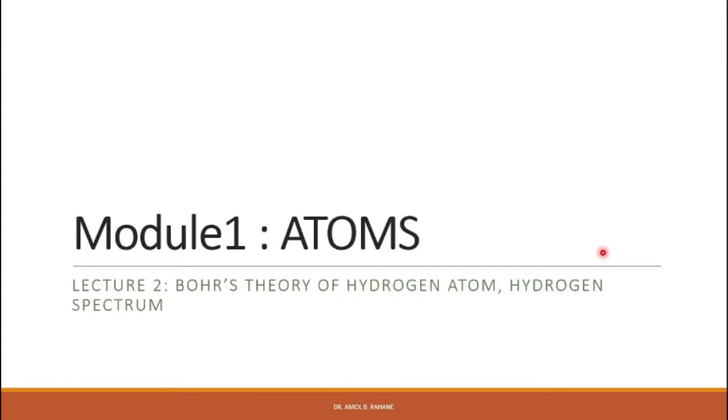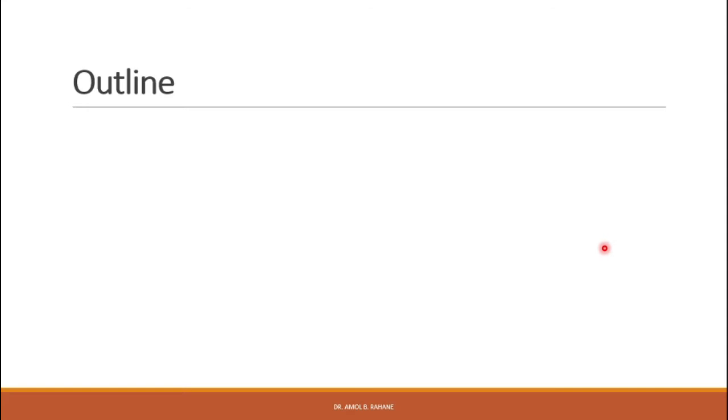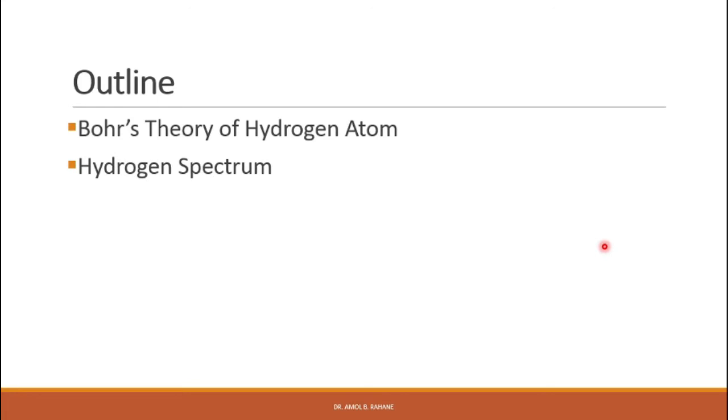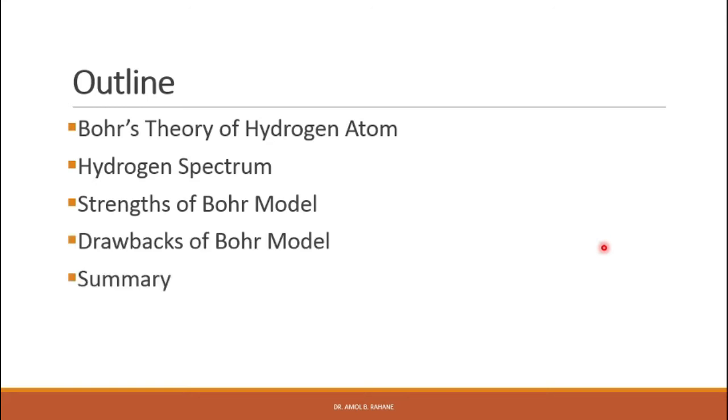In the previous lecture, we studied the revision of atomic models such as Thomson's atomic model, Rutherford's atomic model and Bohr's atomic model. In this lecture, we will study Bohr's theory of hydrogen atom and hydrogen spectrum in detail. So, the outline of my talk is Bohr's theory of hydrogen atom and the hydrogen spectrum. Then we will study the strengths of the Bohr model and the drawbacks of the Bohr model.